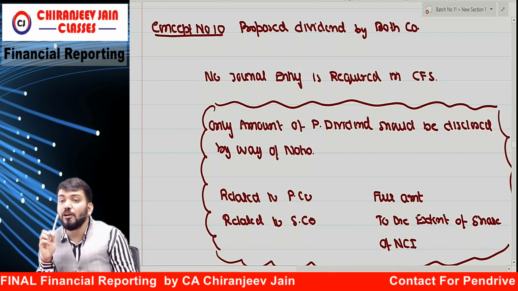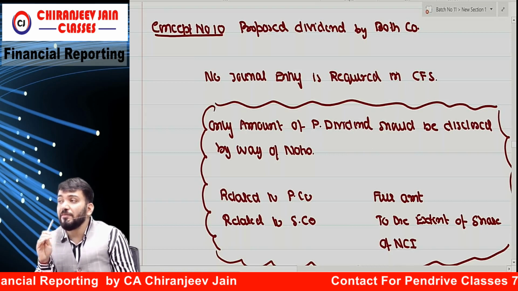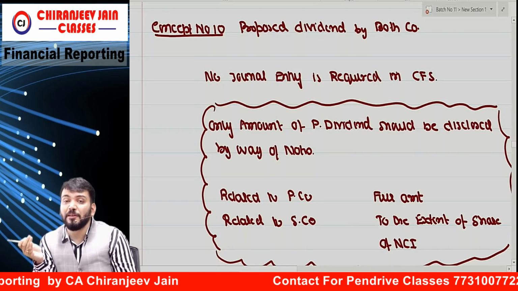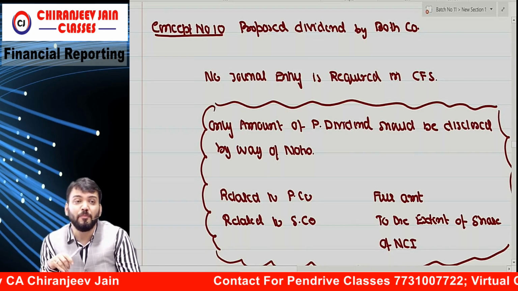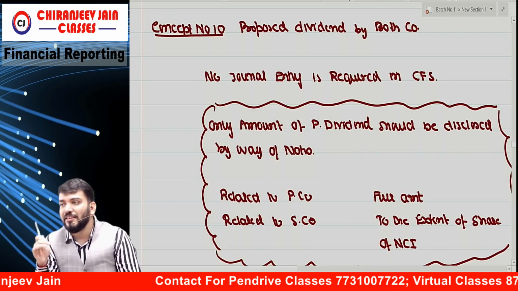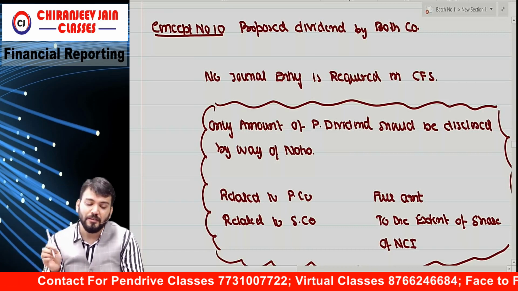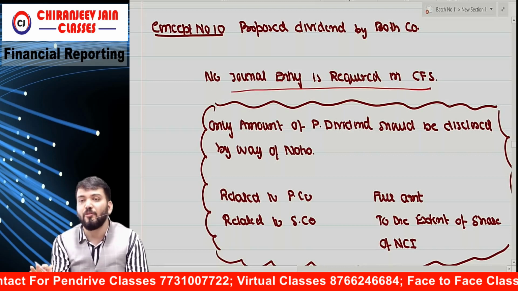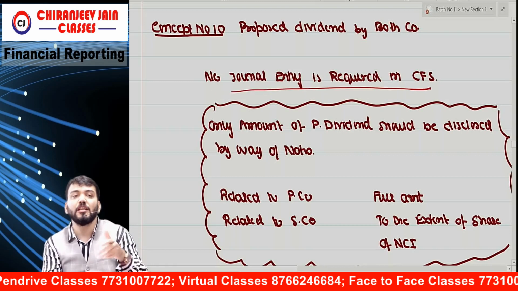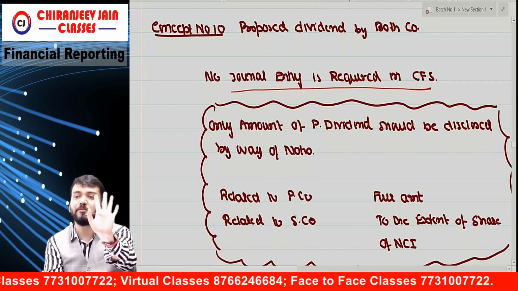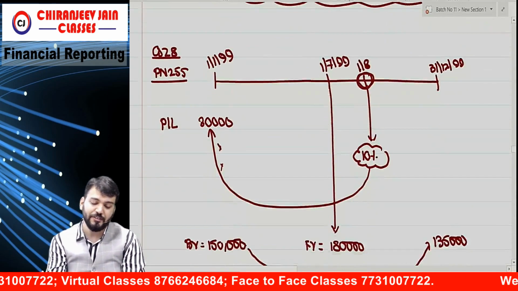Proposed dividend is now not accounted. So if any proposal has been made about dividend and given as additional information, ignore it completely. So no adjustment entry for proposed dividend. No journal entry is required in CFS for proposed dividend. Correct? No adjustment. Correct.